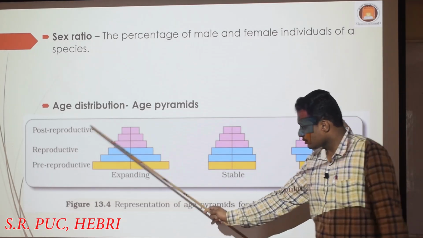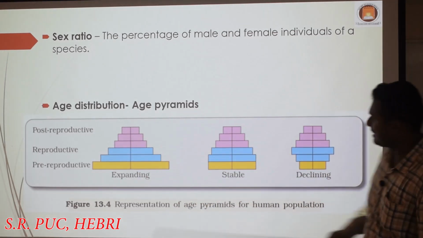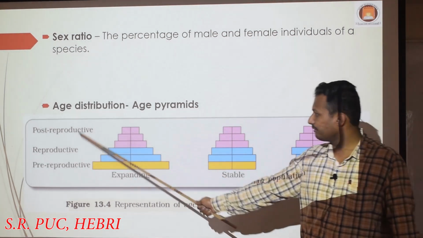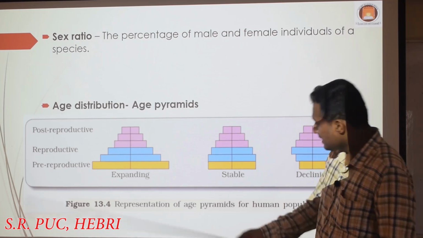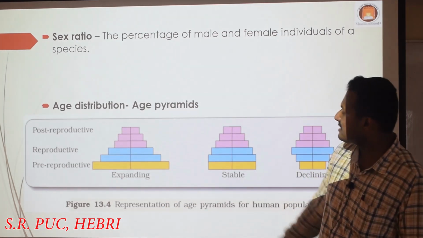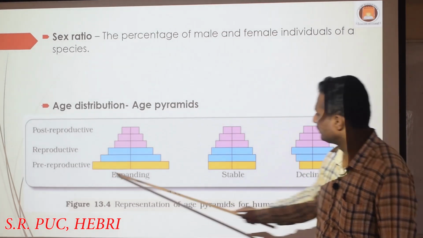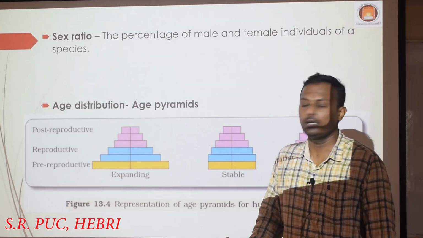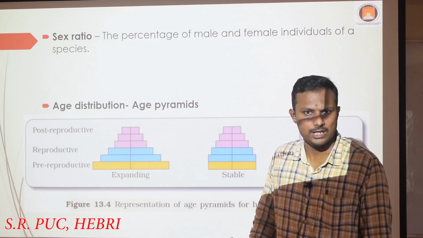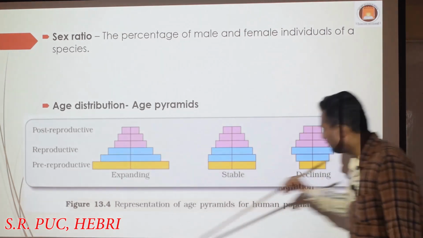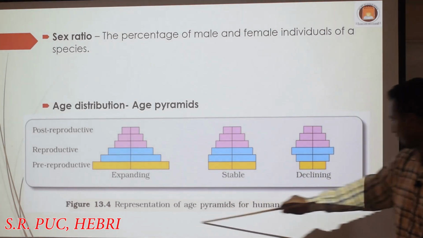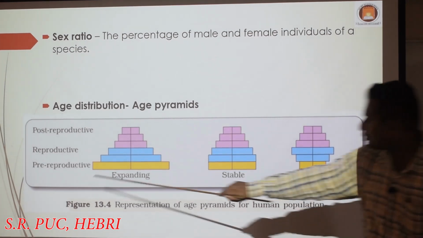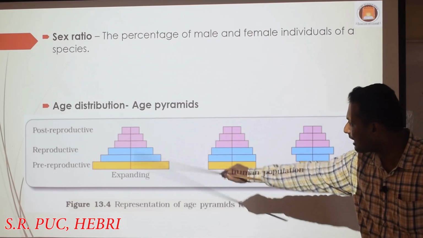See here, by using these 3 pyramids, we are trying to have the age distribution in a population. In this pyramid, you can see pre-reproductive, that is the pre-reproductive means the immature individuals, maybe human beings or any organism. If you consider this for human beings, this is the representation of age pyramids for human population. So when you are taking the example of human beings, this is called the expanding pyramid.